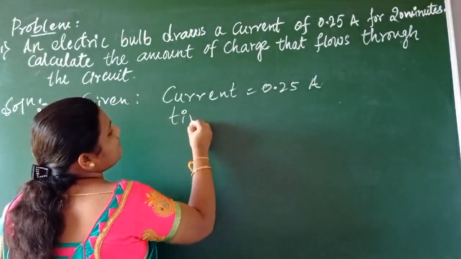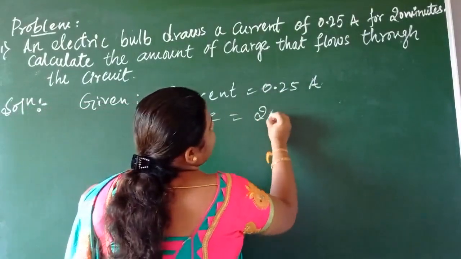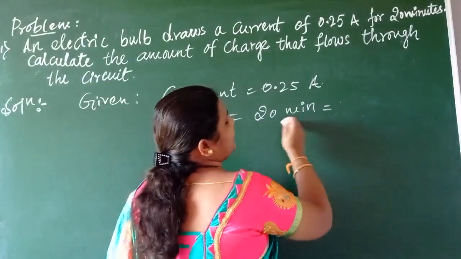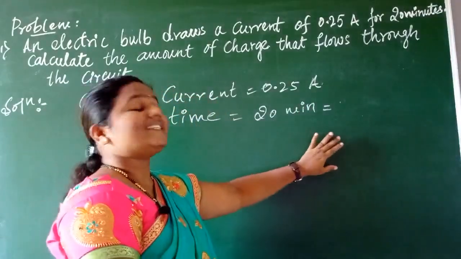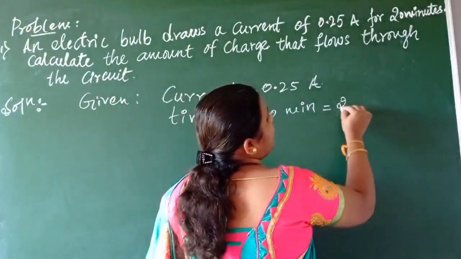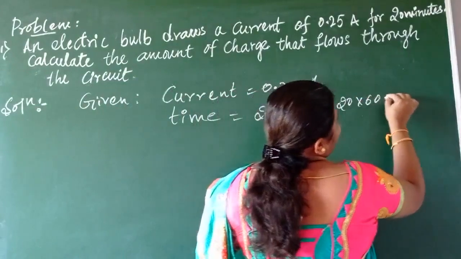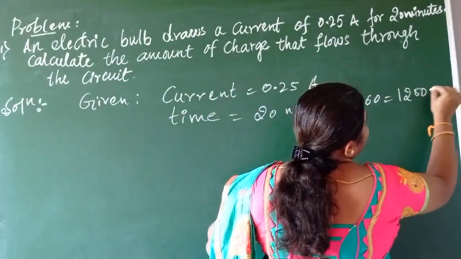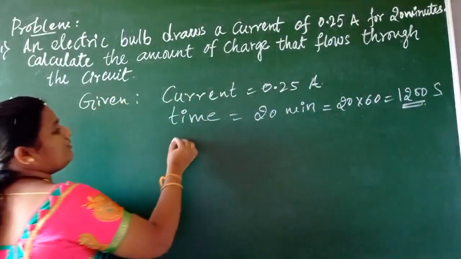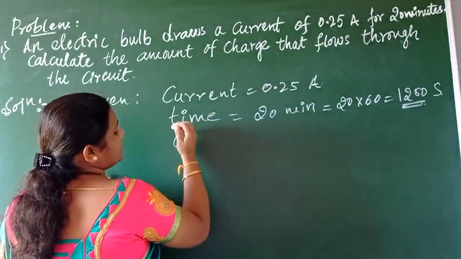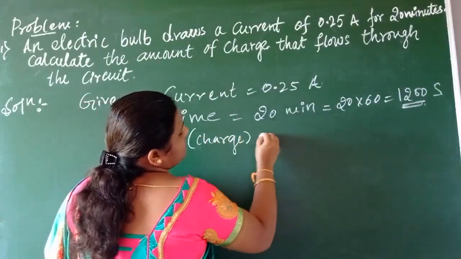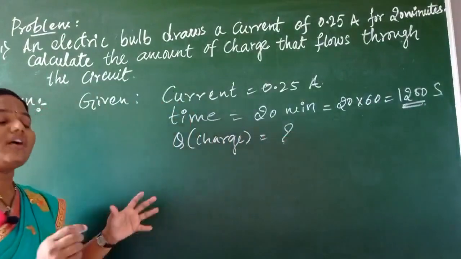And what is the time, children? 20 minutes. Since it is in minutes, convert it to seconds. 1 minute has 60 seconds. So 20 into 60, we take as the time value. What happens? 1200 seconds is the time t value. Now what do we have to calculate? That is Q, nothing but the charge, we have to calculate.